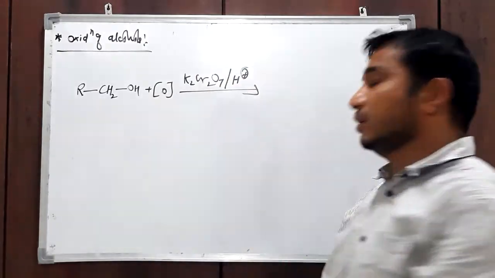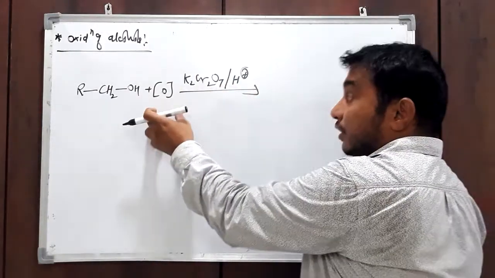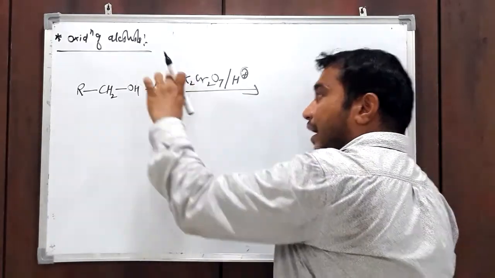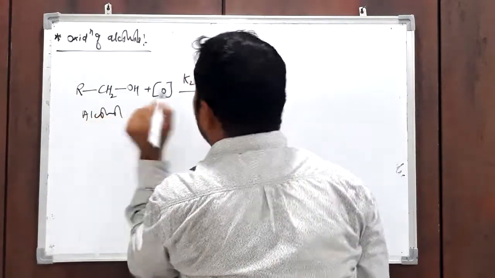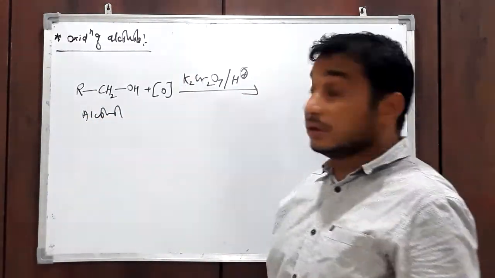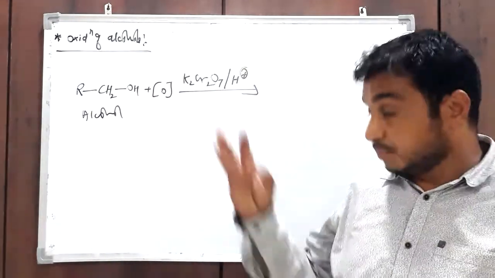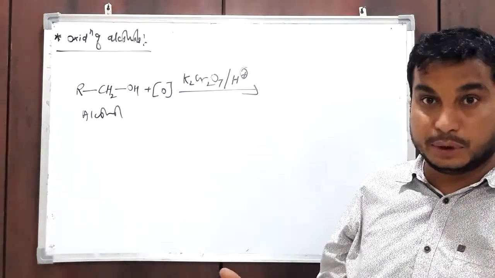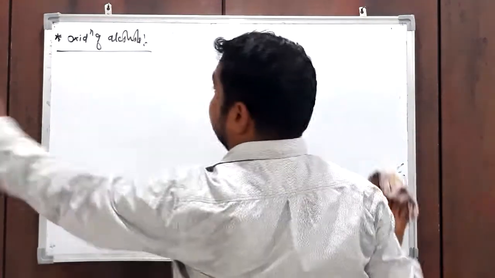So this acidic potassium dichromate will give oxygen atom in this reaction, free oxygen, and that free oxygen will oxidize this alcohol into aldehyde or ketone. Okay, so this is the reaction. The nature of the product depends upon the starting alcohol, primary alcohol, secondary alcohol, and tertiary alcohol. Just first discuss oxidation of primary alcohol.